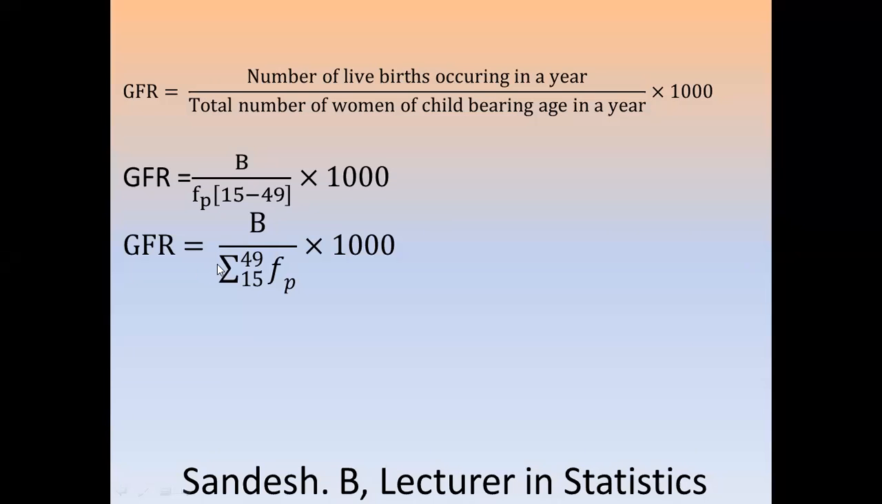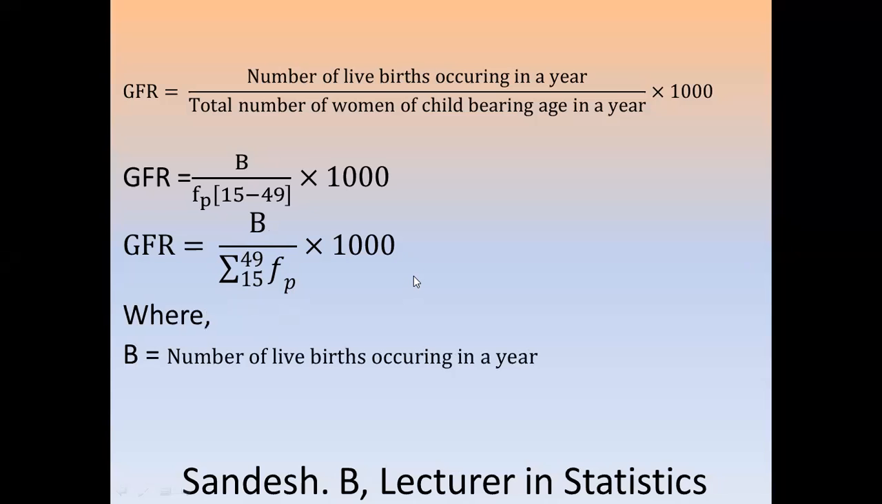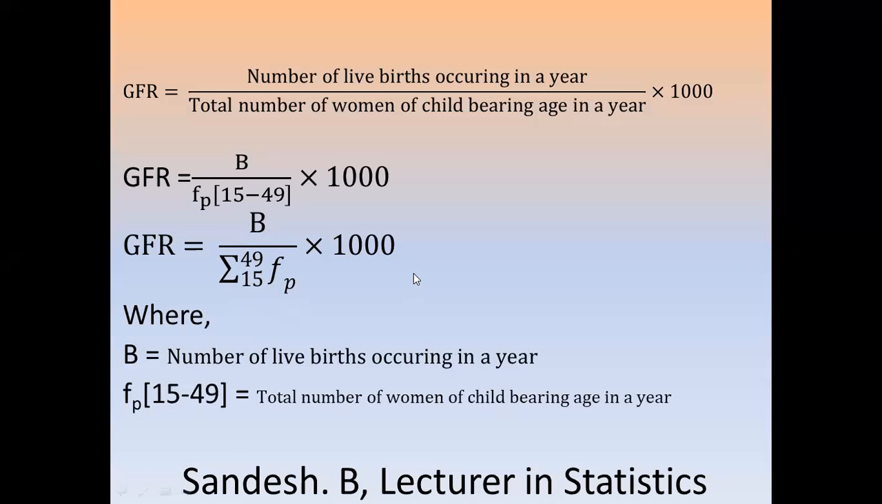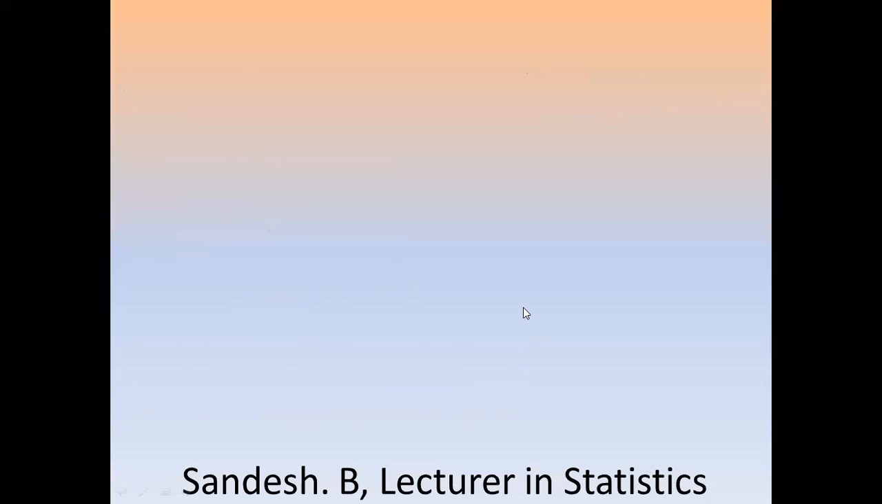The GFR formula can also be written as B divided by sigma FP 15 to 49 into 1,000, where B is the number of live births occurring in a year and FP 15 to 49, or sigma FP 15 to 49, is the total number of women of childbearing age in a year.